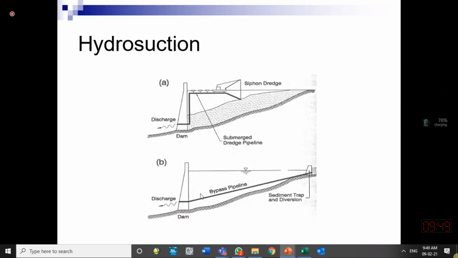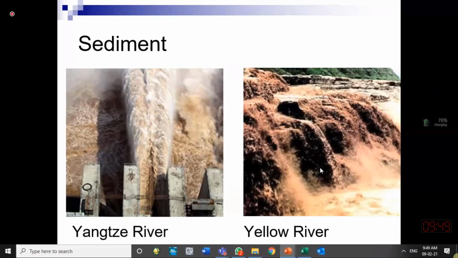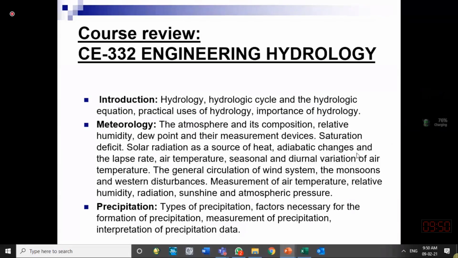Another way is bypassing the sediment. We make an obstruction on the upper side and we release the sediment through a bypass channel or bypass pipe on the downstream of the other big dam. So this reservoir is being protected with the help of this smaller sediment trap, moving those on the downstream side. Huge sediments, nearly 1% of the reservoir capacity, we are losing every year. All around the world, the average is this one.